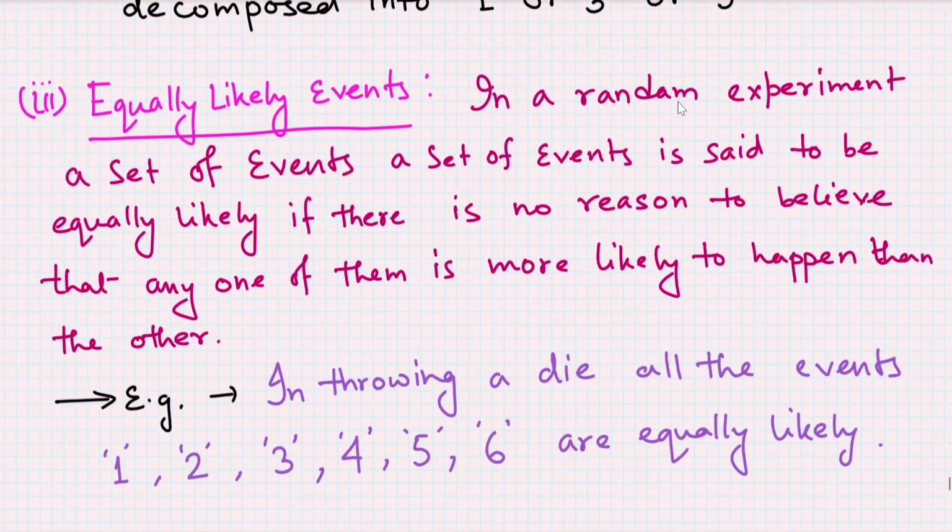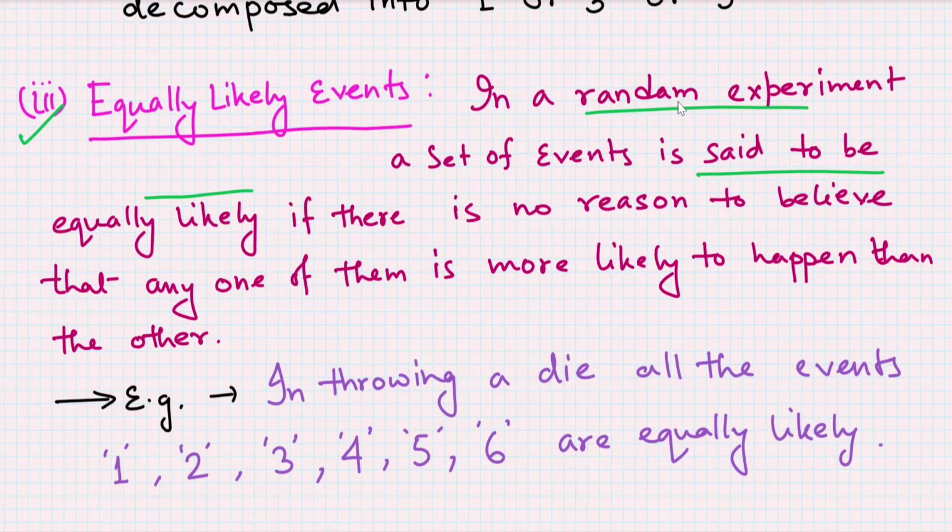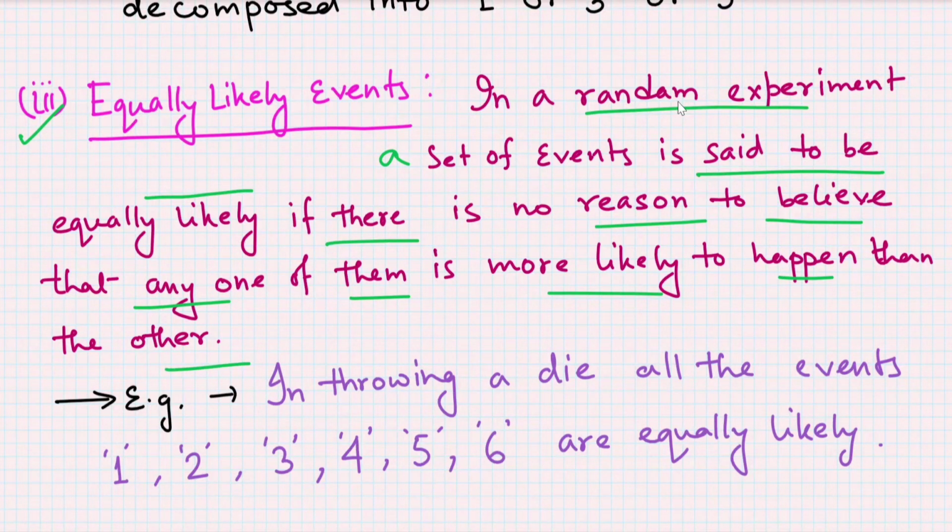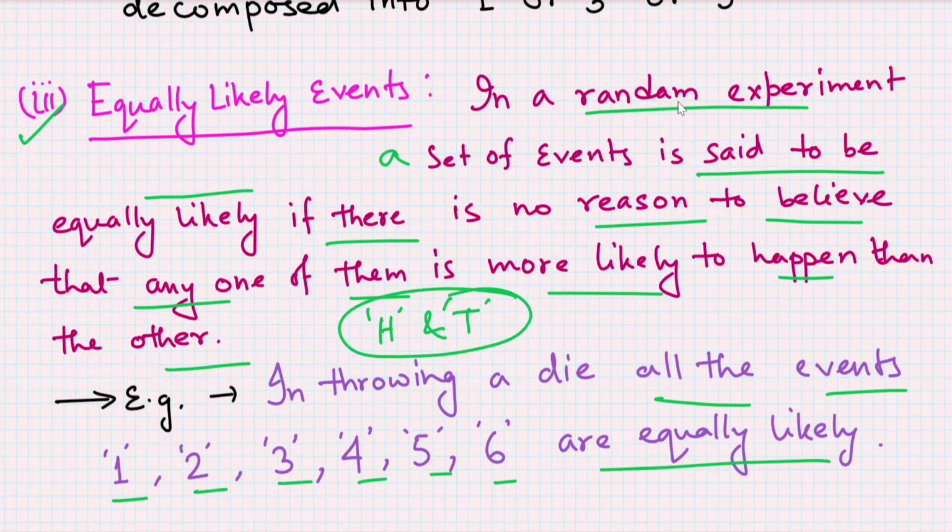Now let us come to the next event, that means equally likely events. In a random experiment, a set of events is said to be equally likely if there is no reason to believe that any one of them is more likely to happen than the other. For example, if we throw a die, then all the events 1, 2, 3, 4, 5, 6 are equally likely. Similarly, for tossing a coin, the events head and tail are also equally likely.